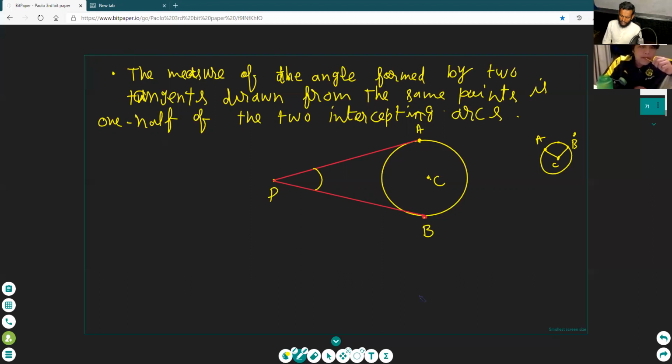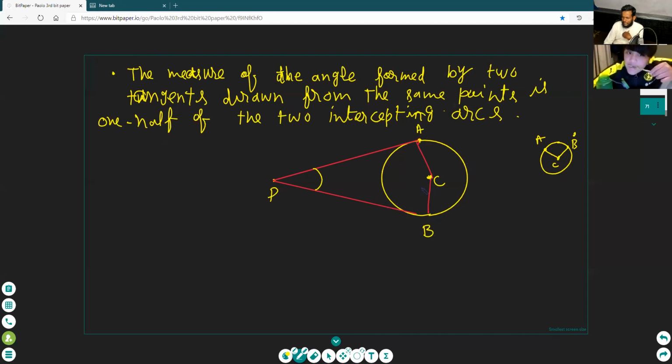What is the central angle of this arc AB? Paulo, draw it. This is not wrong. Draw first the line from point A to C. Where is the center, Paulo? Where is your center? This is the center. Draw a line from the point to the center.